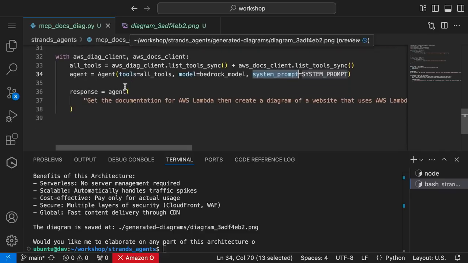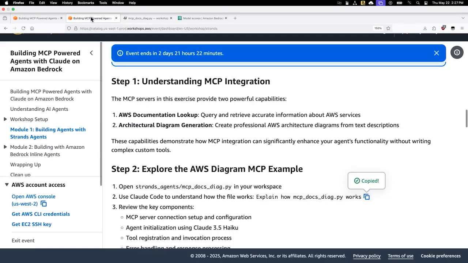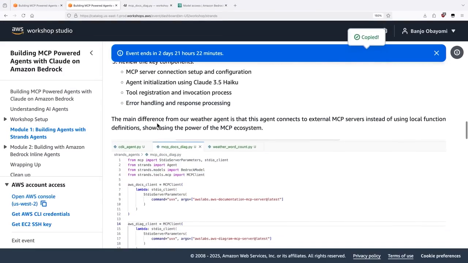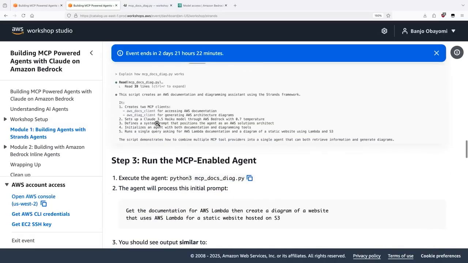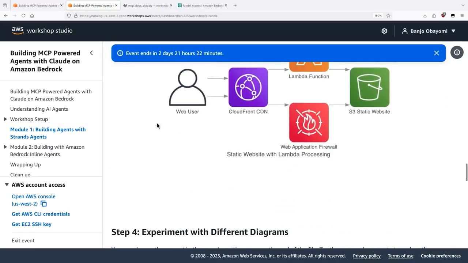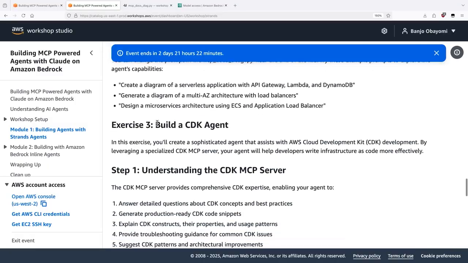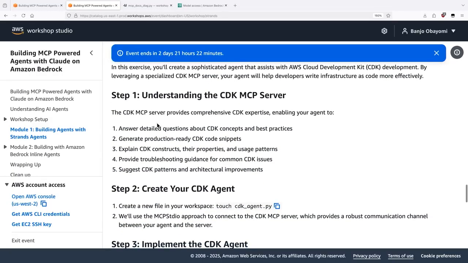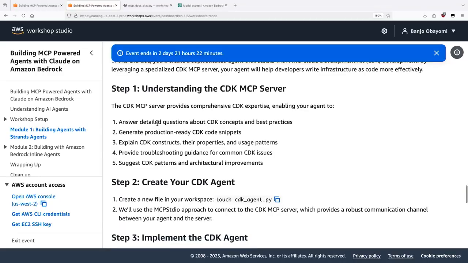All right. So the last exercise was we're actually going to create a new agent using Claude Code to understand how it does without just looking at the code we have already. I'm going to make a CDK agent. So CDK is a cloud development kit. It's a way to create AWS infrastructure through code. Normally, if you want to create AWS infrastructure, you might use something like CloudFormation, which is a YAML-based way. But as a developer, CDK is more preferred because you can integrate it with Python, TypeScript code.